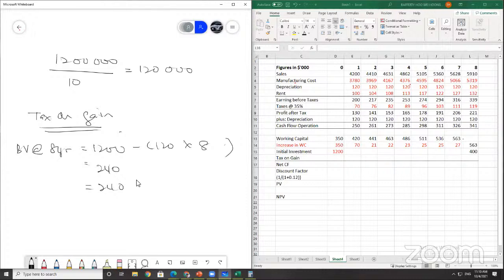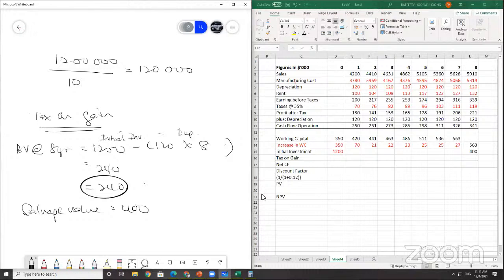How to count the book value at the end of the 8th year? You take your initial investment minus your depreciation. So 8 years of depreciation of 120,000. So the book value is 240. But then you finally sold it at 400, the salvage value is 400.